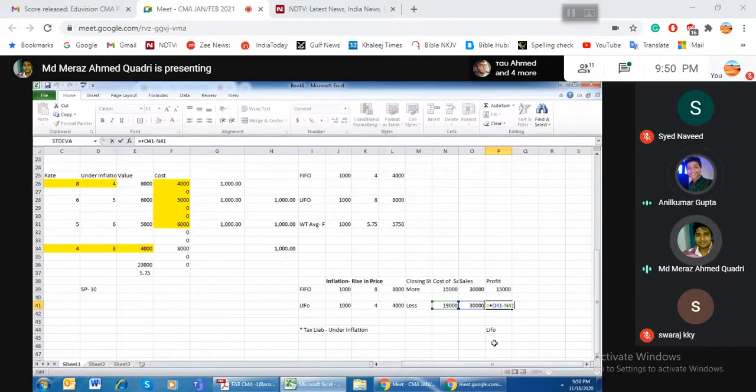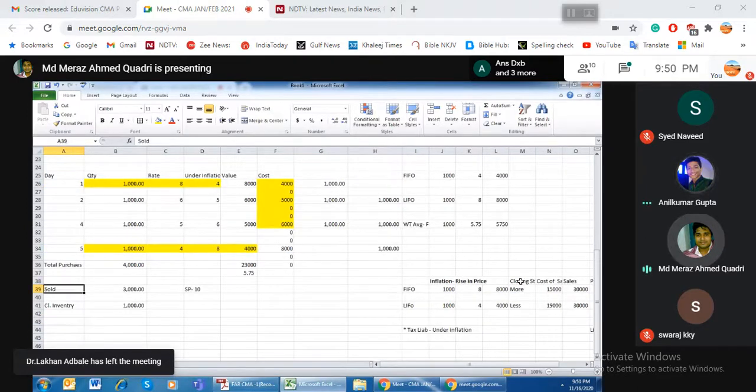Your profit gets reduced. So assume if you have a 40% tax liability, in this scenario your payout was 6,000, but if you follow the LIFO, your payout reduced to 4,400. So it means you have saved the tax payment. Now maybe you have to pay in future, but as of now you have saved your tax payment of 1,600. So this is very important to know when you are planning the cash budget for the business. When you are doing some project analysis and all these things, you can do this kind of analysis.